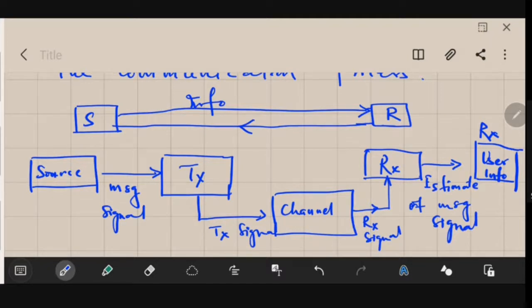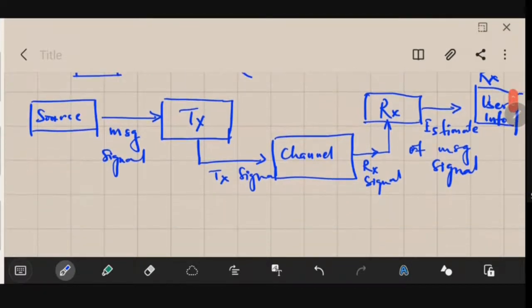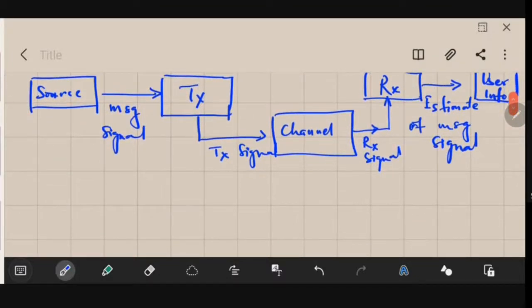One by one we will learn what is the job of the source, what is the job of the transmitter, what is the job of the channel. All these things we will be understanding one by one. So let us start with what is basically the communication process. If you have noted it down, let me just call.